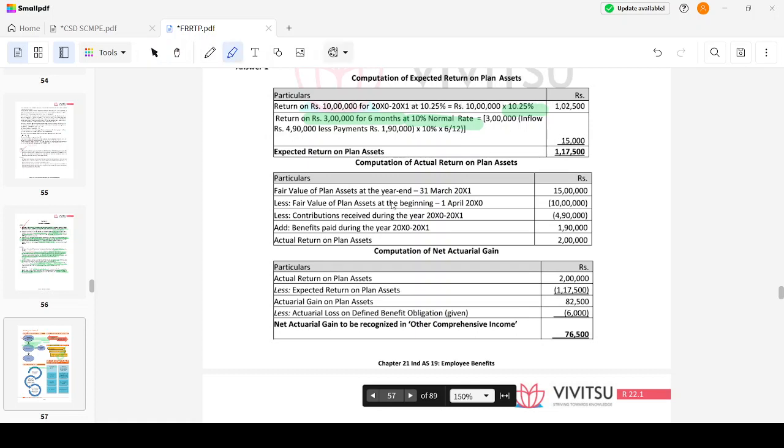Then fair value of plan assets is 15 lakhs. Less the beginning fair value of 10 lakhs. Contribution received during the year is 4 lakh 90,000. Benefits paid during the year is 1 lakh 90,000. So actual return on plan assets is 2 lakh.